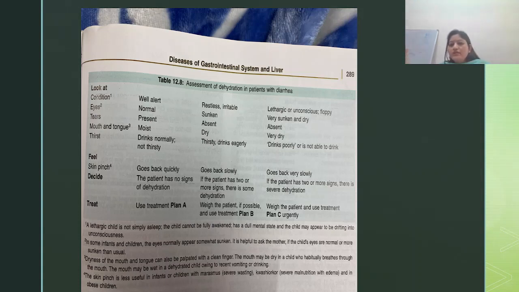Few points which are written below the table. A lethargic child is not simply asleep. A lethargic child is not simply asleep. The child cannot be fully awakened, has a dull mental state, and the child may appear to be drifting into unconsciousness. In some infants and children, eyes normally appear somewhat sunken.